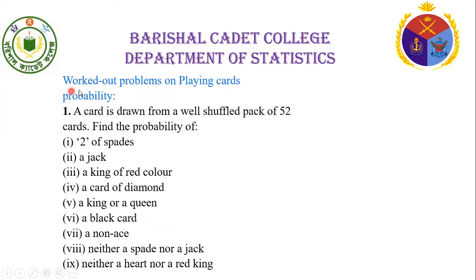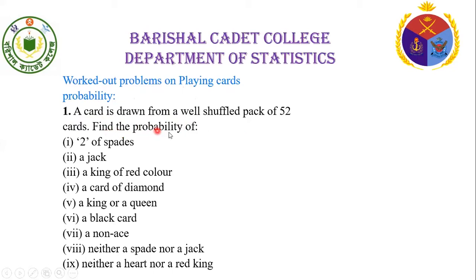Now, let's work out problems on playing cards, probability. Question 1. A card is drawn from a well shuffled pack of 52 cards.